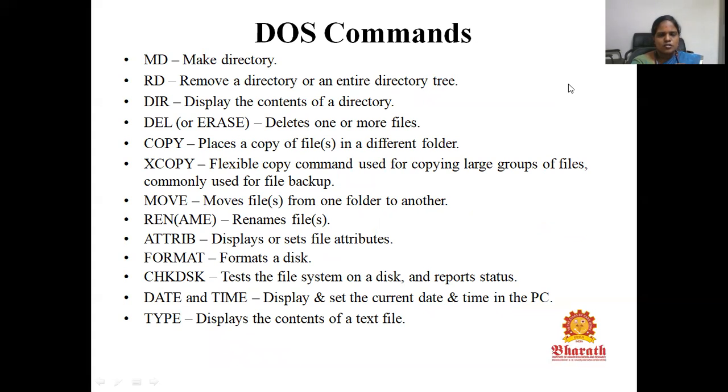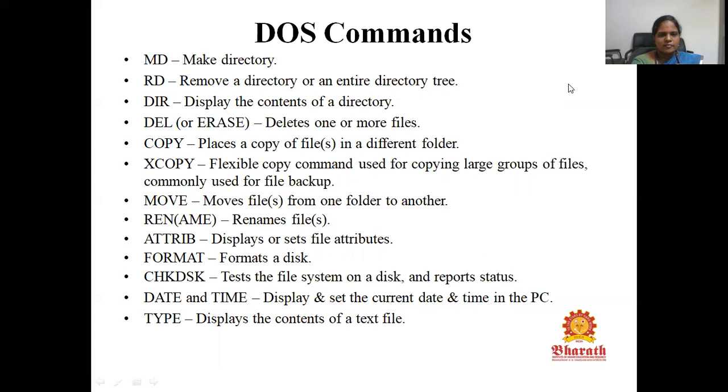Next come the DOS commands. These are the sample DOS commands. MD is used for making a directory, RD for removing a directory or the entire directory tree, and DIR for displaying the content of a directory. DEL is for deleting files, copy for making a copy of a file in a different folder, and Xcopy is a flexible copy command used for copying a large group of files.